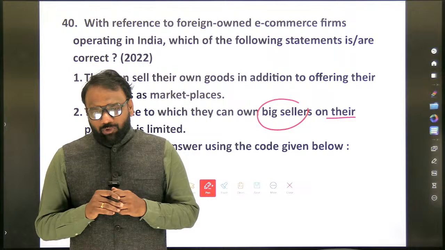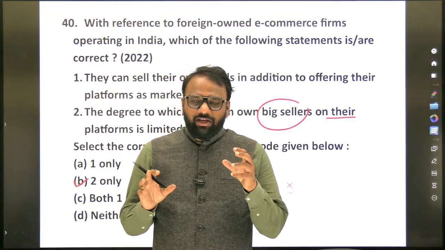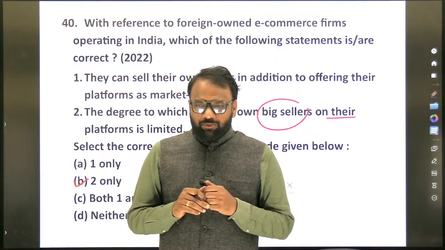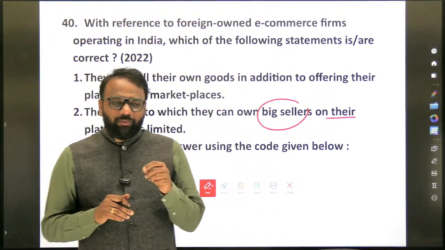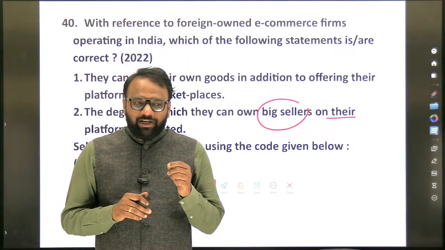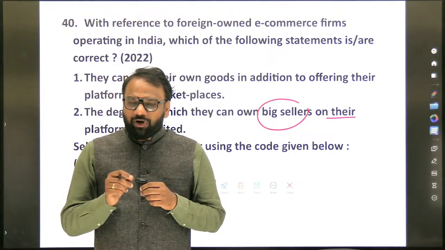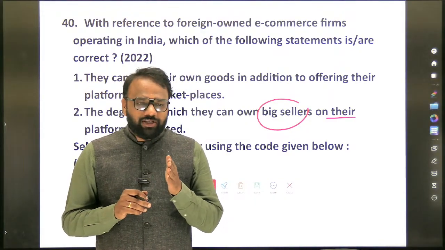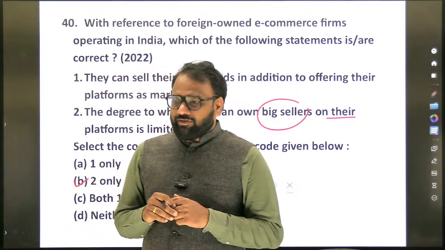In the marketplace model, there will be a seller and a buyer, and both are connected through this common platform. That is called the marketplace model. If a person is Indian, he is allowed to start both a marketplace model or an inventory model. But when a foreigner starts an e-commerce firm in India, the marketplace model is allowed, whereas the inventory model is not allowed. This is the basis of this question.